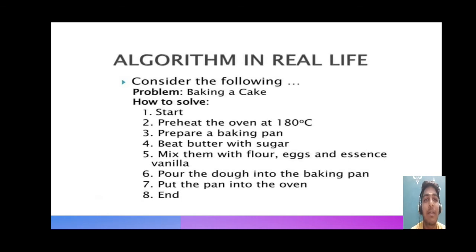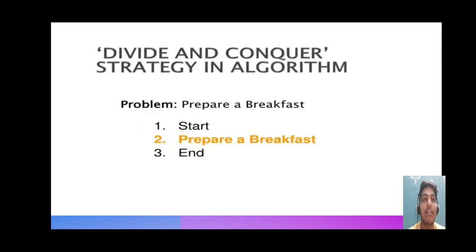To solve this problem by algorithm, first we have to write step by step. The first step is to start. In every algorithm, the first step we write is start, then we write the steps that are involved in that problem, and finally we end the algorithm. That's all. By this we can easily write an algorithm.